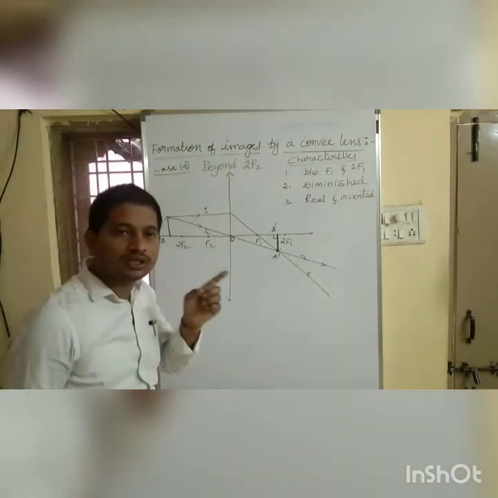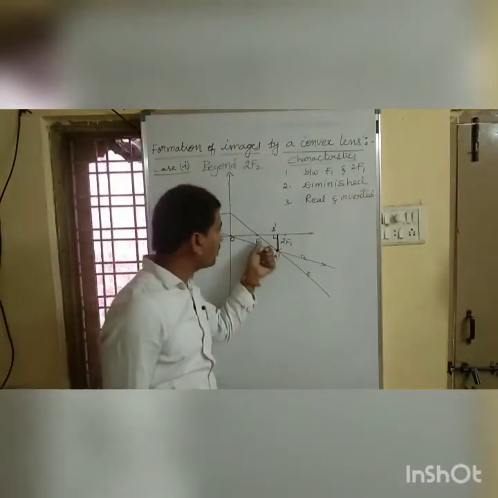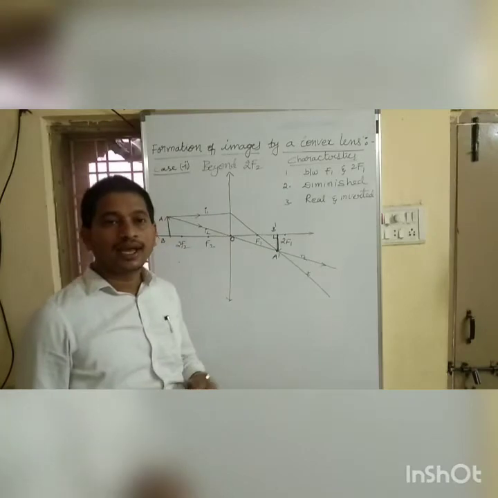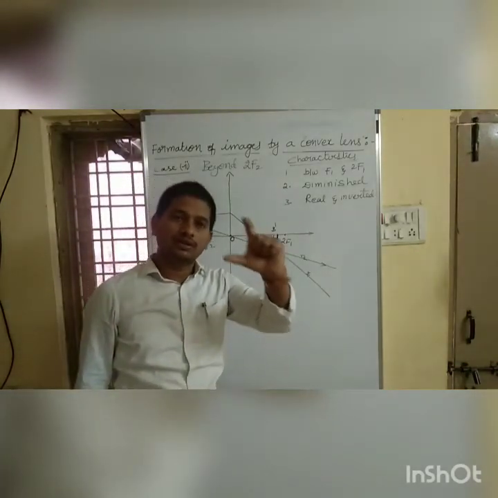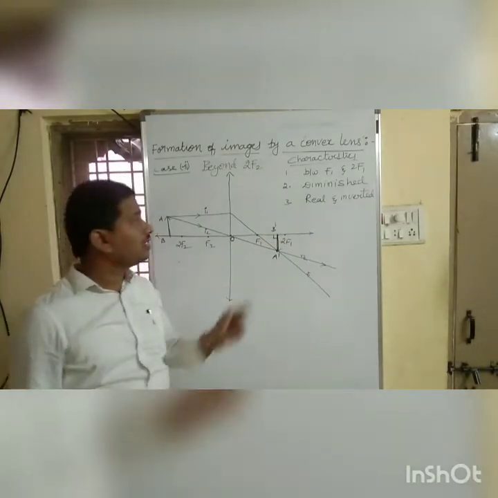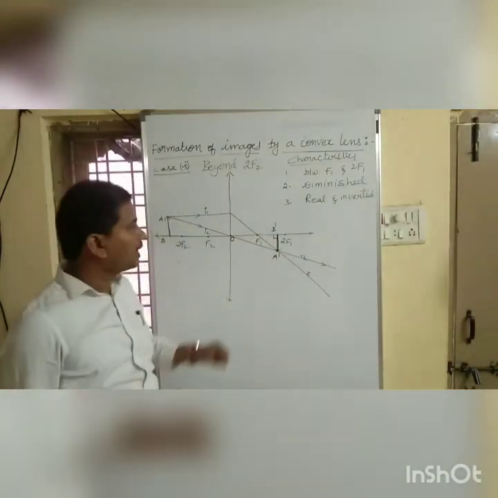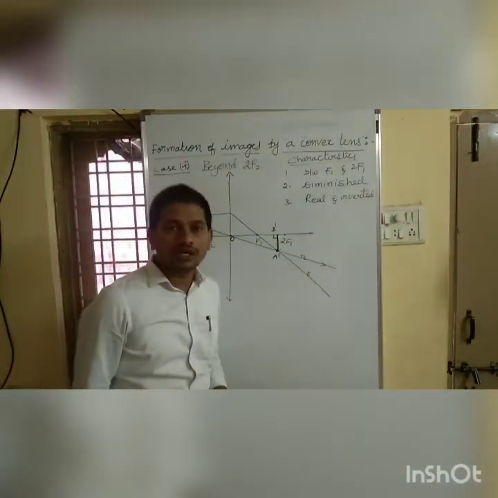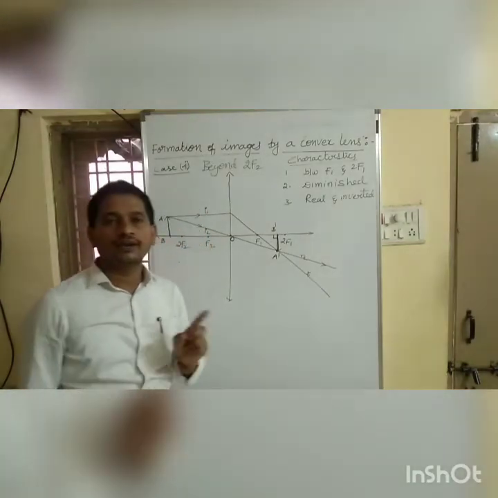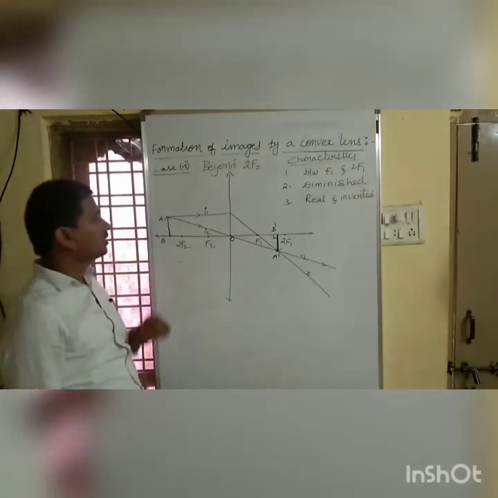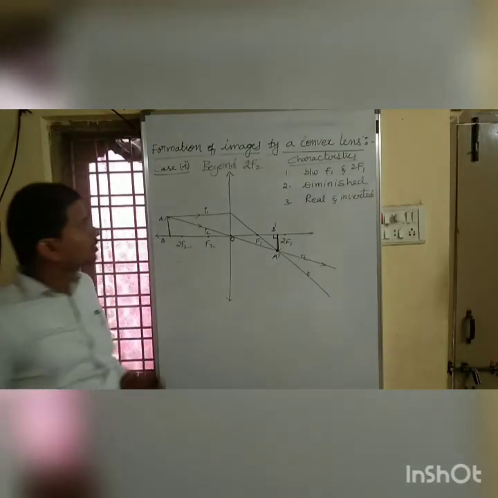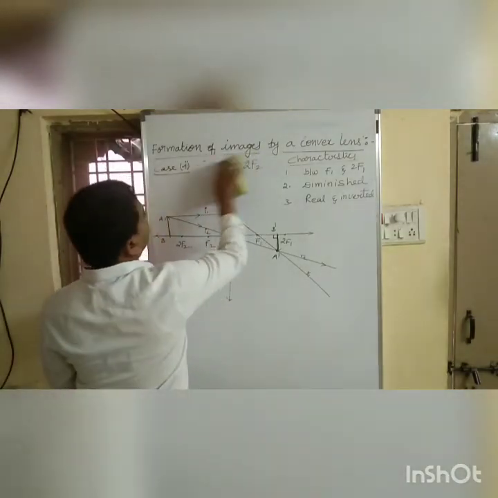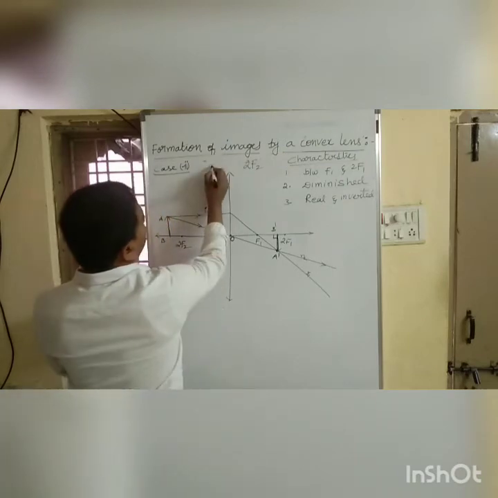So first one is position, between f1 and 2f1, and second one is size. We got a little bit small image, diminished. And what about the nature, which is real and inverted? So that is our second one. Now the third case is at 2f2.